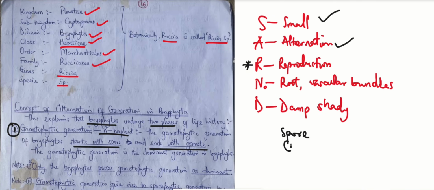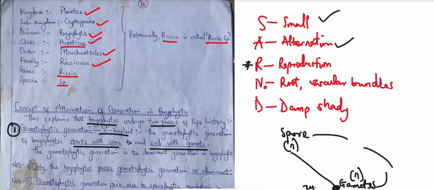And that spore must be N. When I say N, it means that it is haploid. Now, after undergoing a series of steps, the last thing it will generate is gametes, and the gametes it will generate are male gametes and female gametes. All right. So when the male gametes and the female gametes are formed, they can now fuse to start another generation entirely. Don't forget, gametes are still haploid. Now, when they fuse, they produce the zygote.